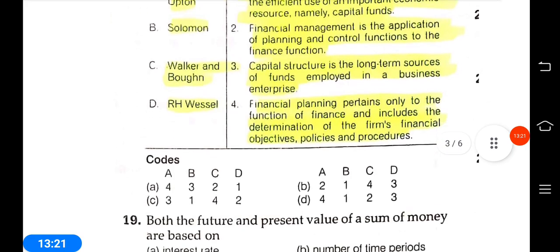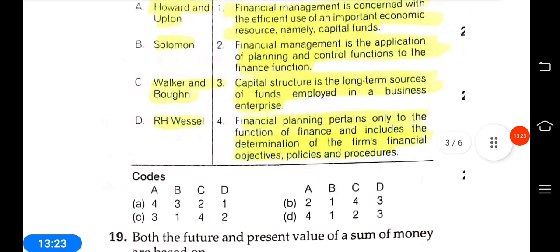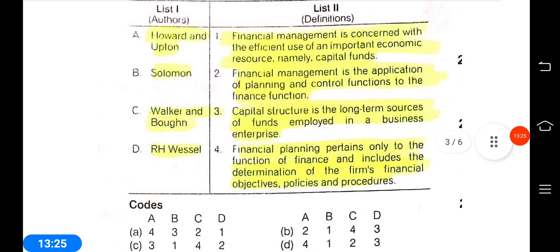Answer options are there. Howard and Upton: financial planning pertains only to the functions of finance and includes the determination of objectives.